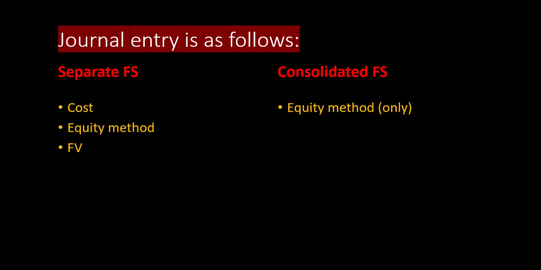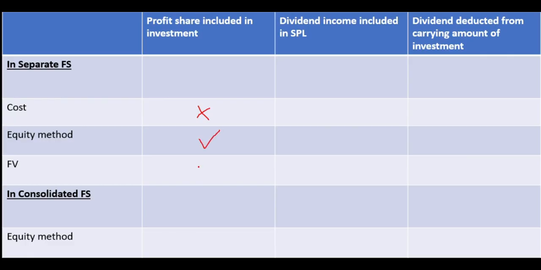So here is a quick review. There are three methods to account for associates in separate financial statements and only one method in consolidated financial statements. Under the cost method, include only the dividend income received. You don't add the share of profit to the investment or deduct dividends received from the investment. The same goes for the fair value method.